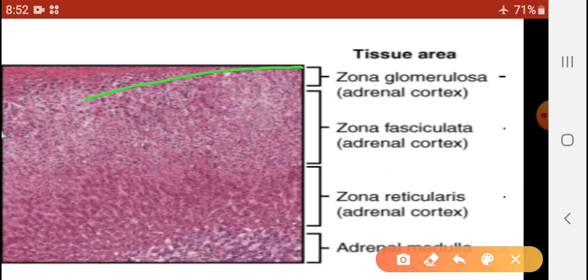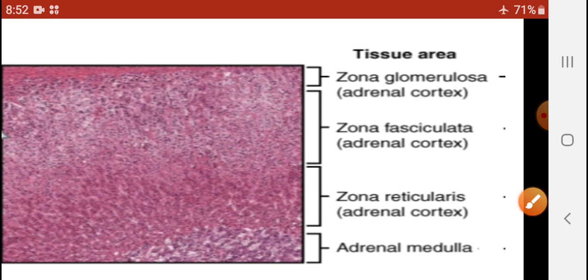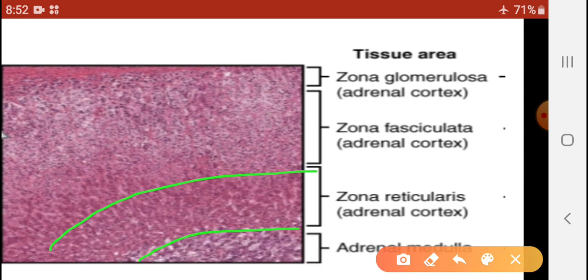Zona fasciculata is the middle one, and zona reticularis is the inner one, close to the medulla portion.